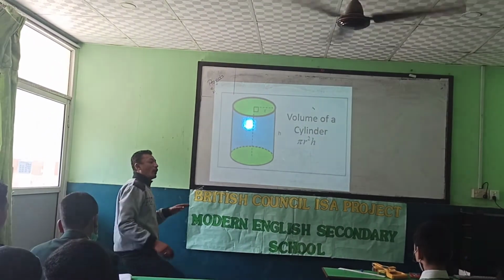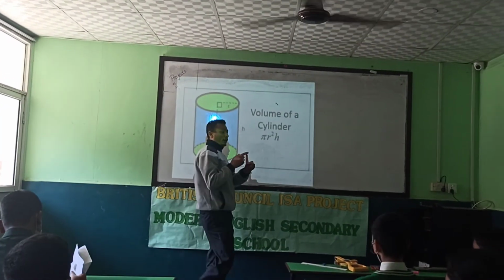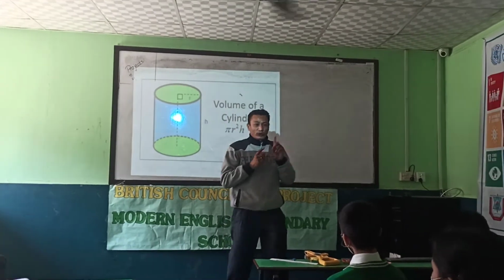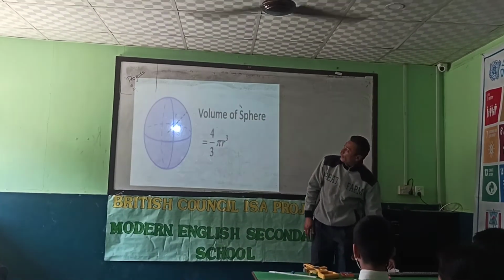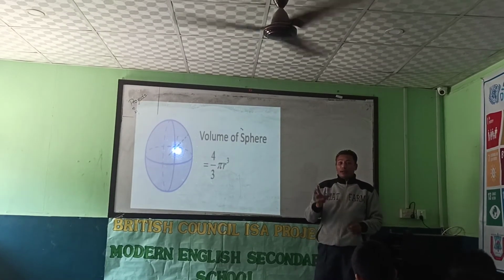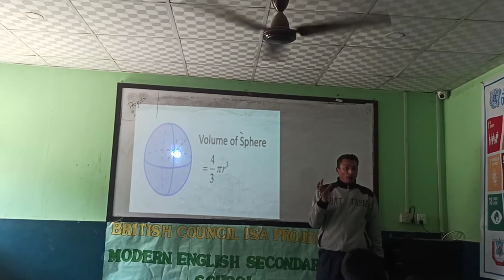And you must be very much familiar with perimeter, area and volume. What is area? What is volume? You should be clear about it. Volume of sphere. Sphere means ball, football, cricket ball.